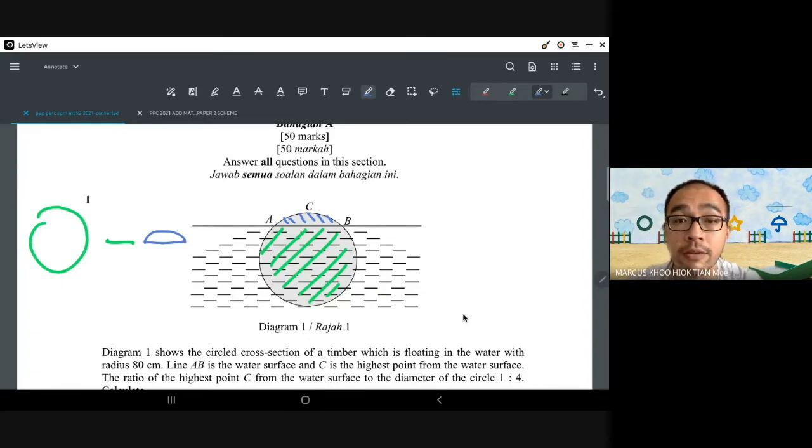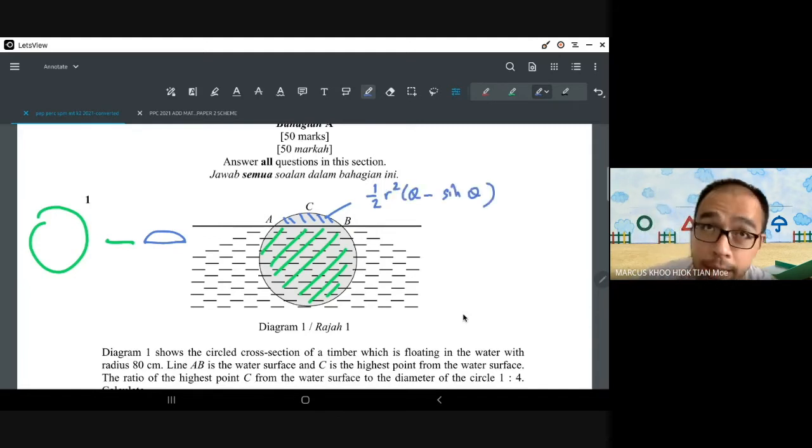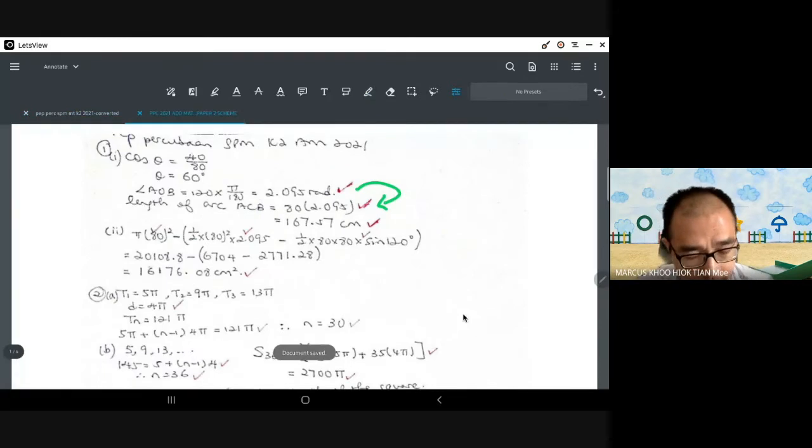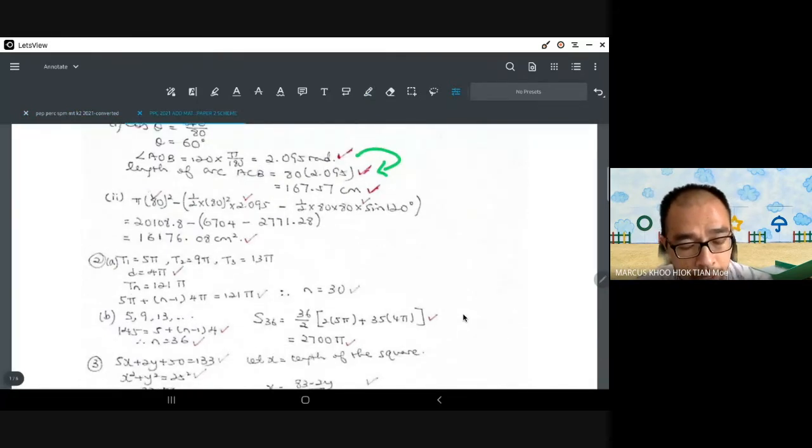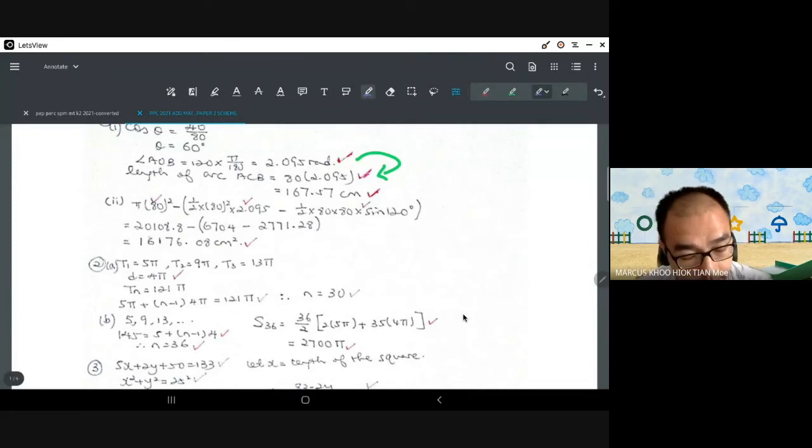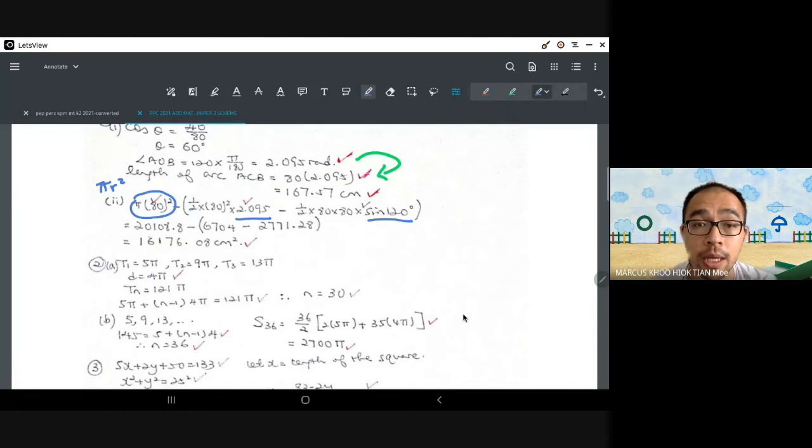There is a formula to calculate the area of this, which is 1/2 r squared (theta minus sine theta). So the scheme tells us this is the area of the entire circle, pi r squared, minus this, where this is theta and this is sine theta. It will be 120.